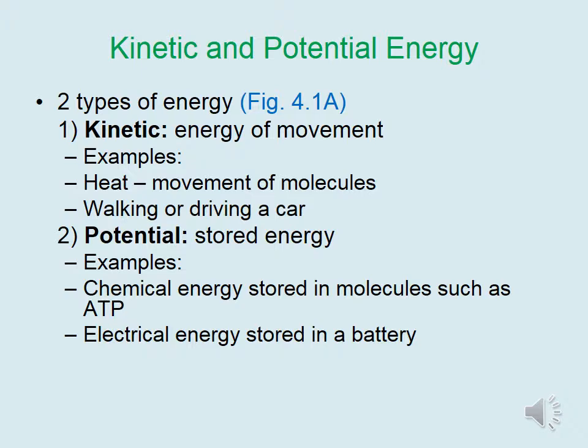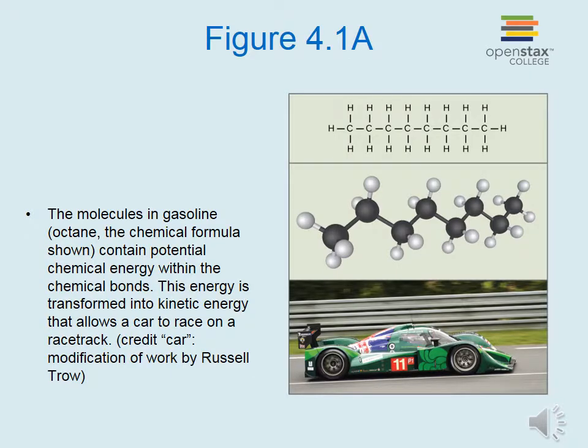Examples of potential energy include the chemical energy stored in the bonds of the molecule ATP. Another example is the electrical energy stored in a battery, which can be used to power an electronic device. The molecules in gasoline, known as octane, which shows the chemical formula here, contain potential chemical energy within the chemical bonds. This energy is transformed into kinetic energy that allows a car to race on a racetrack.